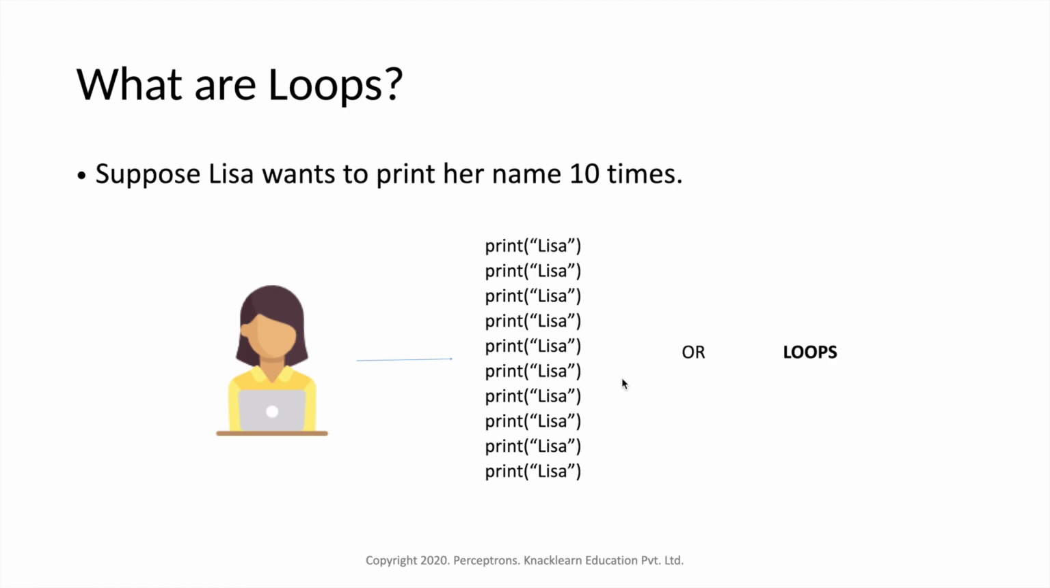So now to look into what loops are, we'll take this example. Suppose Lisa wants to print her name 10 times. To do that in Python, she has to write print Lisa multiple times. Instead of doing this, she can do it by using a loop. This print statement she is writing multiple times, so it's an iterative process. Using a loop, we can automate this iterative task. We can automate any kind of repetitive task using loops.